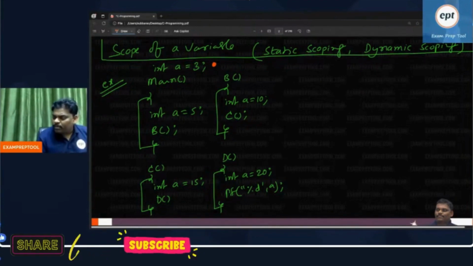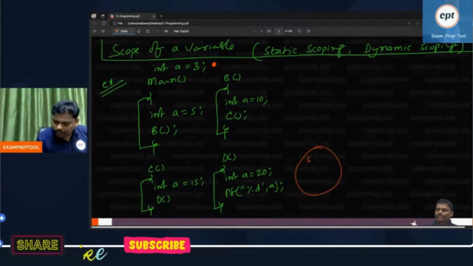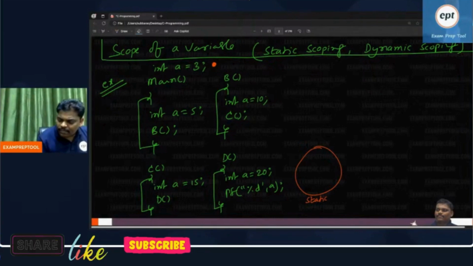In the static area. Whenever you compile, memory will be allocated in the static area.